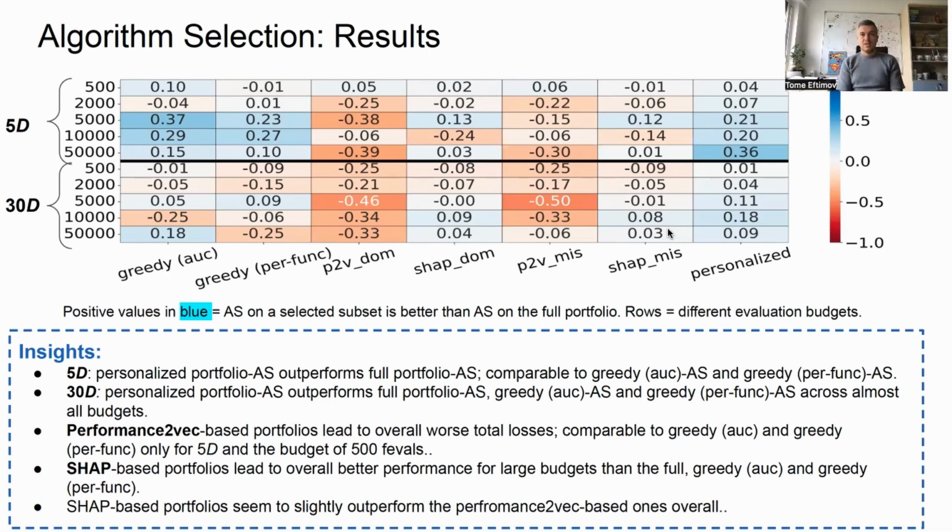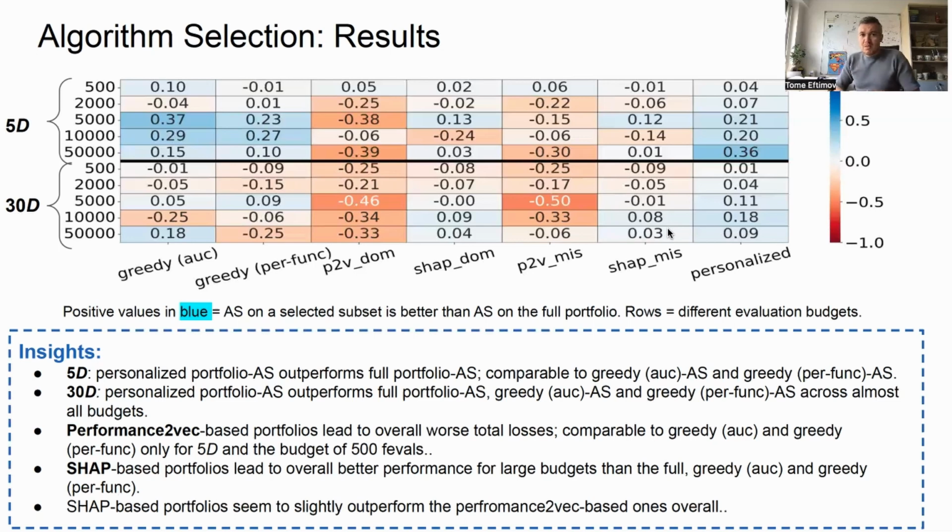What we also need to mention here is that these are results averaged across all problem instances, and then averaged across different algorithm portfolios that result from different sampling seeds. So what we can see here is that for 5D, the personalized portfolios outperform the full portfolio, and they are comparable with both greedy approaches, in overall performance and per function. In 30D, the personalized portfolios outperform the full portfolio, and they also outperform both greedy baselines.